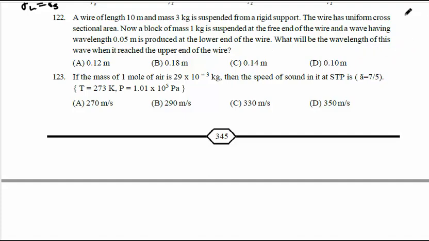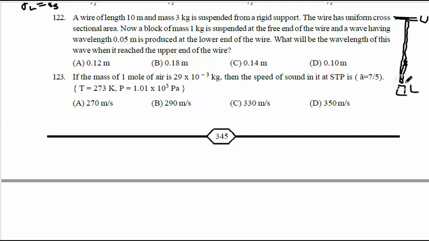This is the question, so I will draw the picture here. There is a rigid support. From this rigid support, the wire is suspended. The wire is thick and has uniform cross-sectional area. The wire is suspended with a load of 1 kg. This is the upper end, this is the lower end.